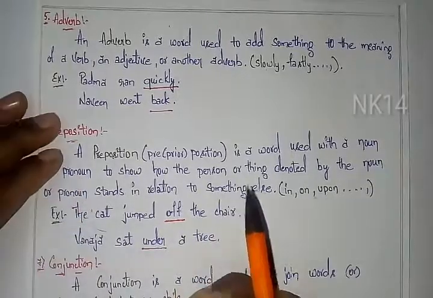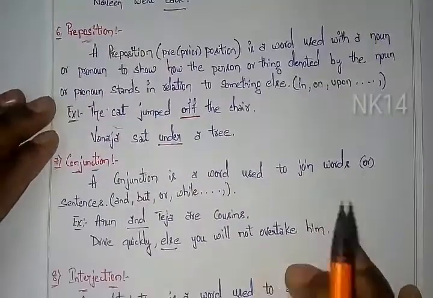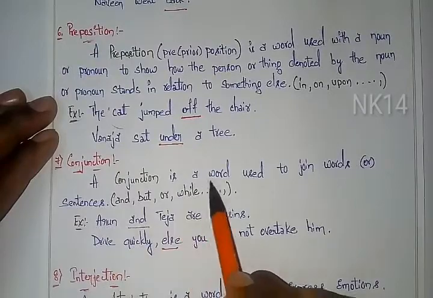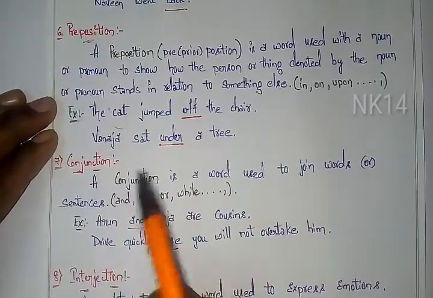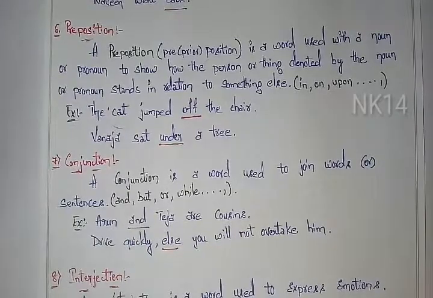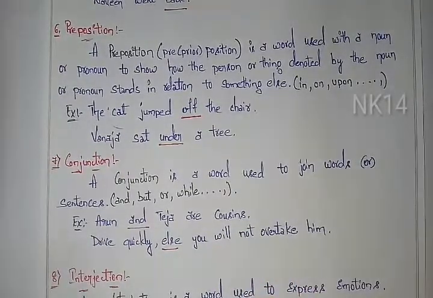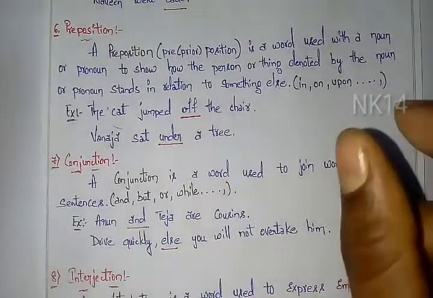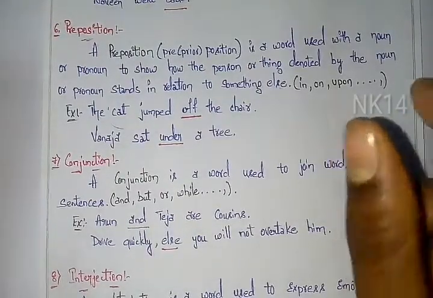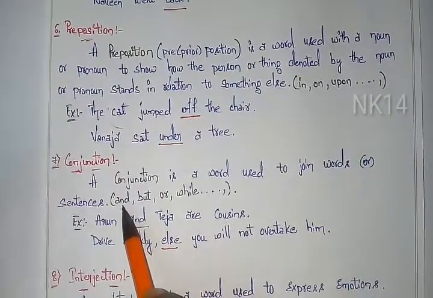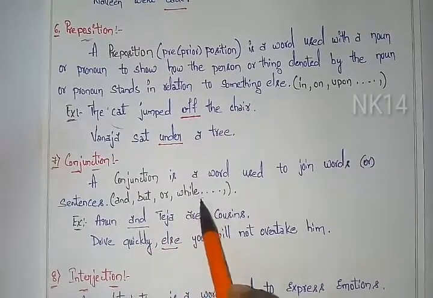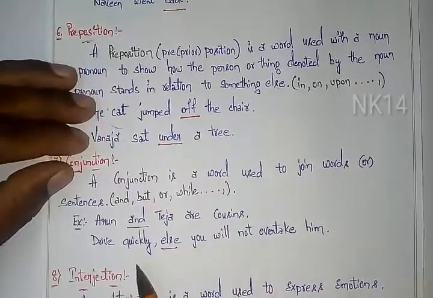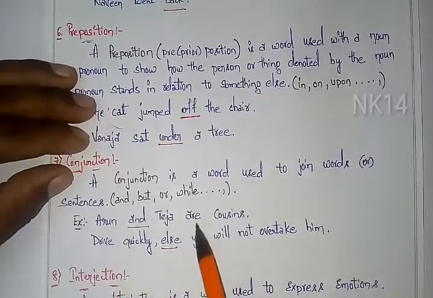Simple. Next, conjunction, the seventh one I have taken. A conjunction is a word used to join words or sentences. If you take any two words or sentences and join them with a word, that word is a conjunction. Let's check examples of conjunction in word form: and, but, or, while. In sentence form: Arun and Teja are cousins.